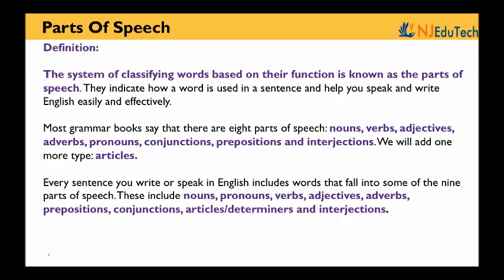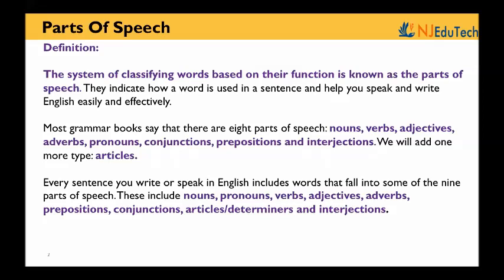The system of classifying words based on their function is known as the parts of speech. They indicate how a word is used in a sentence and help you speak and write English easily and effectively. So basically, whatever we speak or whatever we write has to have a sentence, has to have the parts of speech. Not necessary that it will have all the 9 or the 8 parts of speech, but yes, a sentence cannot be constructed or made without parts of speech.